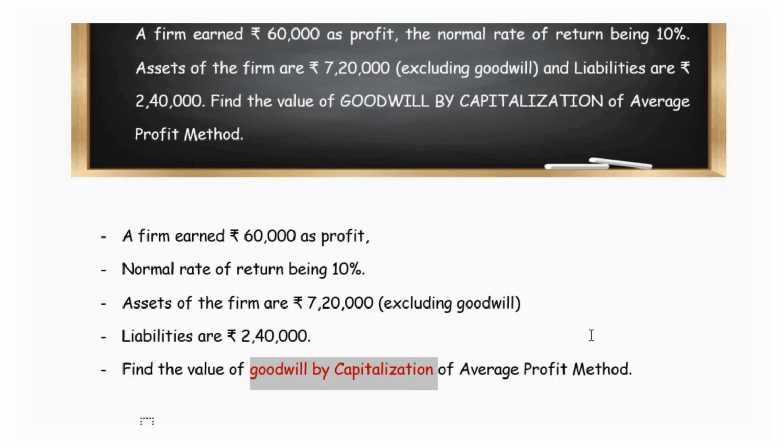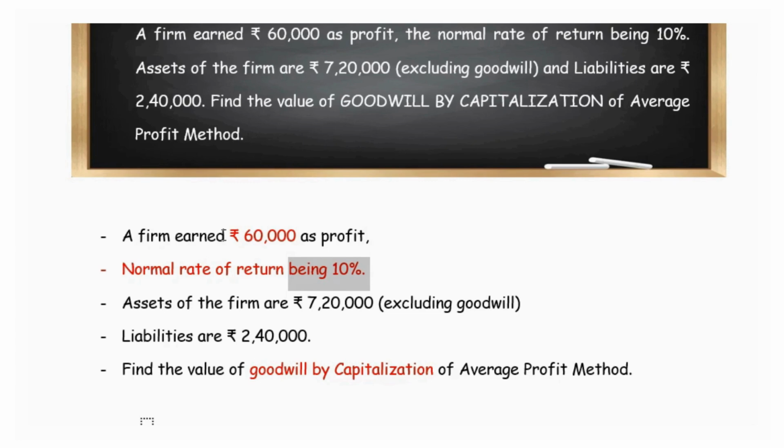First, let us understand what this capitalization of average profit method is. In the question, we are given a normal rate of return for the business. This means the business is expected to earn profits at the rate of 10% on the capital that they have invested. The firm has actually earned 60,000 rupees. We are expecting 10% returns.